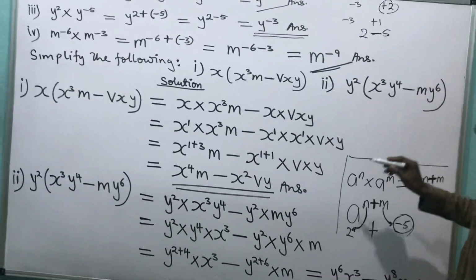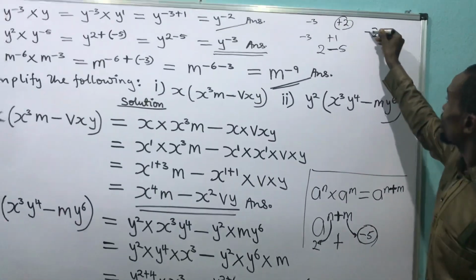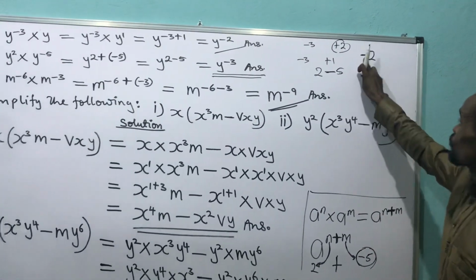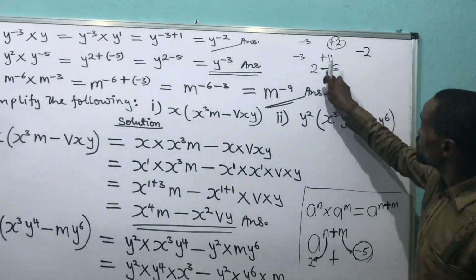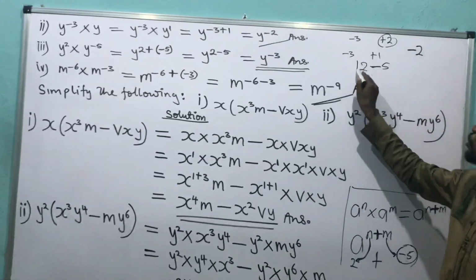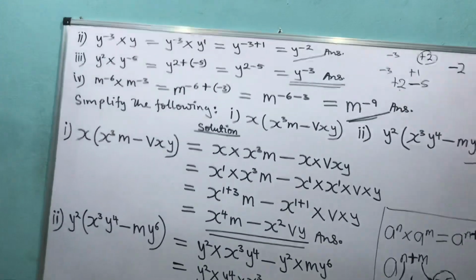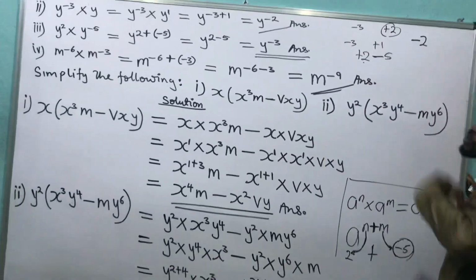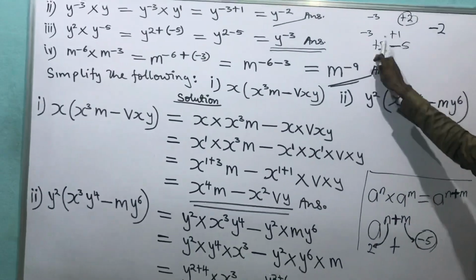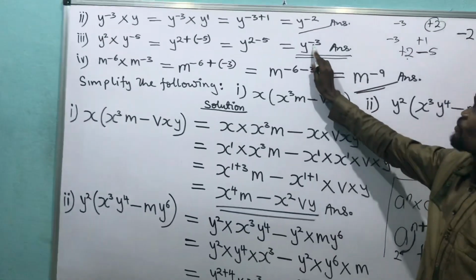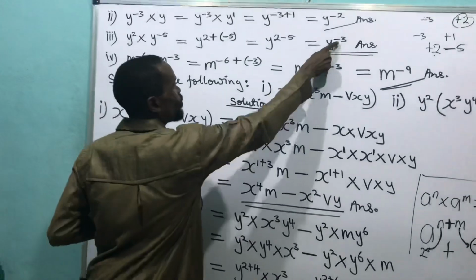You remember what we talked about, the operating sign. Any number I write, the sign in front of that number is the owner. Are you getting what I'm saying? So the owner of this minus is 5. The owner of the plus here is 2. So this plus 2 is what I have in my pocket. This minus 5 is what I'm owing to pay. So I pay 2. I'm still owing what? 3. That's why you say minus 3. That's our answer. That means y raised to power minus 3.